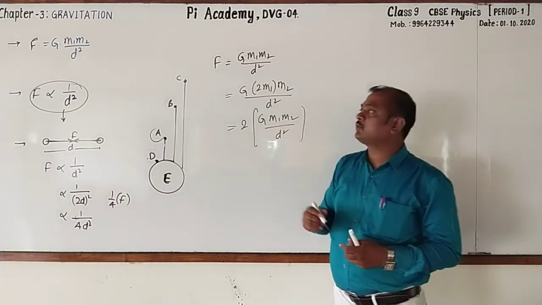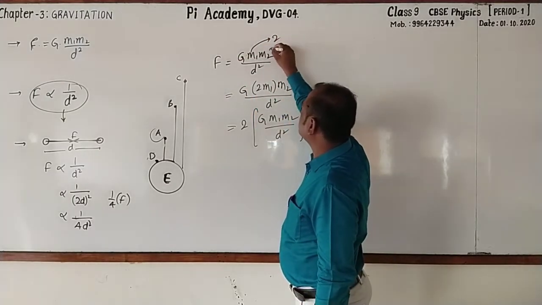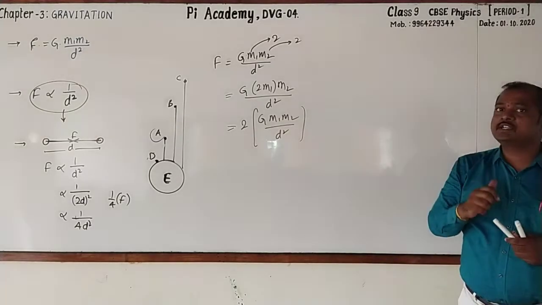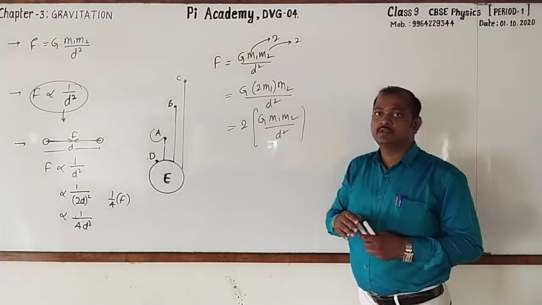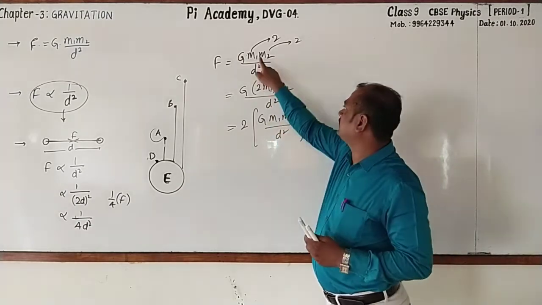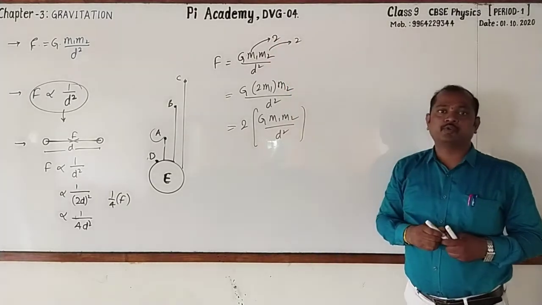And another interesting question. The mass of first object is doubled, second object also doubled. Then what is the gravitational force? Gravitational force increases by 4 times. See that here 2 and here 2. 2 2s are 4. Increases by 4 times.